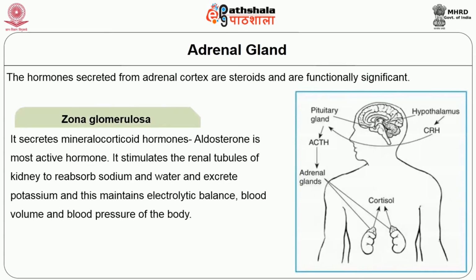The zona glomerulosa secretes mineralocorticoid hormones. Aldosterone is the most active hormone. It stimulates the renal tubules of the kidney to absorb sodium and water and excrete potassium, and maintains the electrolyte balance in our body, and also it maintains blood volume and blood pressure of the body.